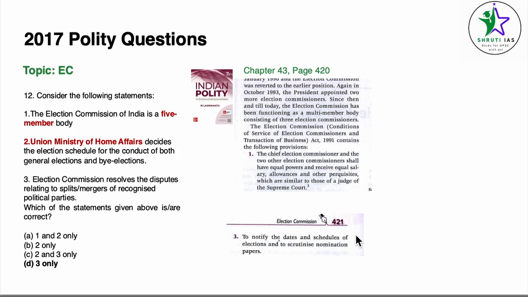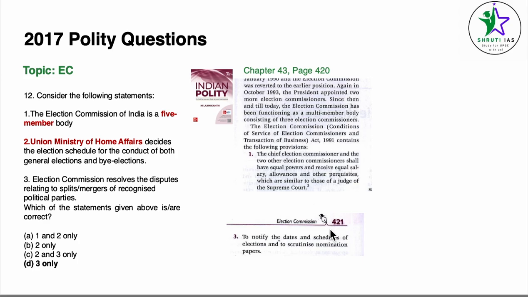Now, particularly, we find this answer on page number 420 and 421. Very clearly, it is given here that the Election Commission has been functioning as a multi-membered body consisting of 3 election members. So, it's not 5, and 1 becomes incorrect. The Election Commission Act of 1991 contains the following provisions: the Chief Election Commissioner and the 2 other election commissioners shall have equal powers and receive equal salary, allowances and other perquisites, which are similar to those of the judges of the Supreme Court.